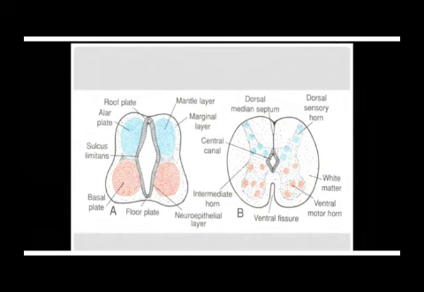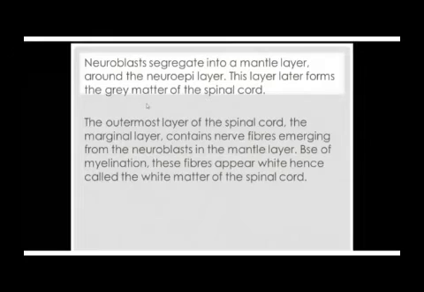Originally, we only have these walls of ectoderm forming the wall of the tube and the central canal. And these original cells are the ones we are calling the neuroepithelium, which I've indicated here, the neuroepithelial layer.